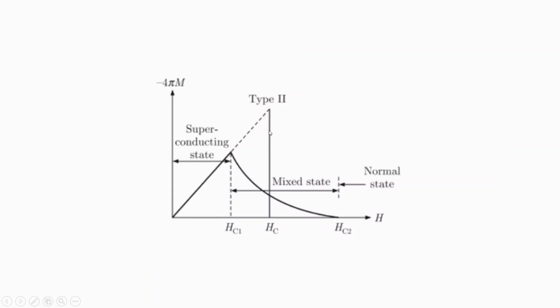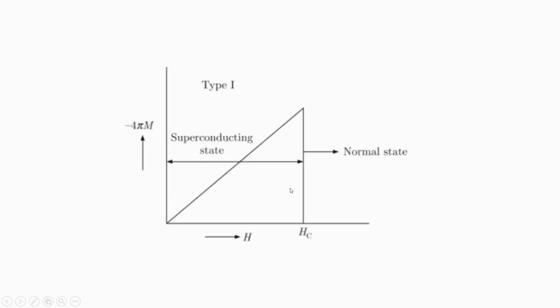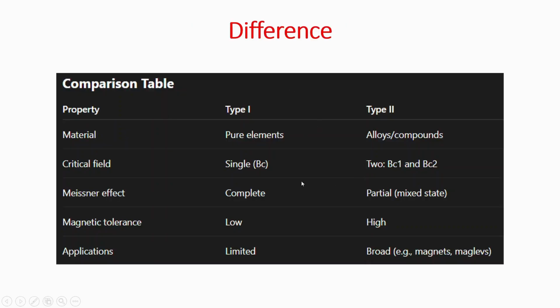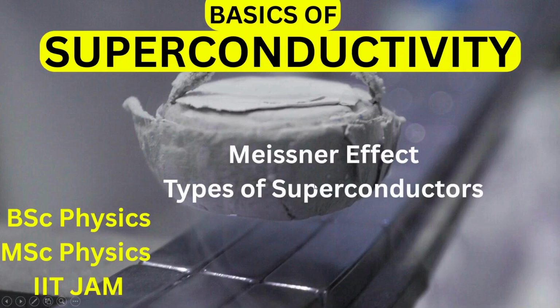Very easy, it's easy and also important. It is almost always asked in examinations: the type 2 superconductor magnetization plot, and here we have the type 1 superconducting magnetization plot, and here are their differences. So friends, this was all about today's discussion. We have discussed the basics of superconductivity, the Meissner effect, and types of superconductors.